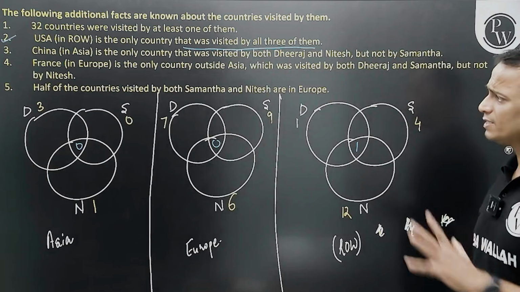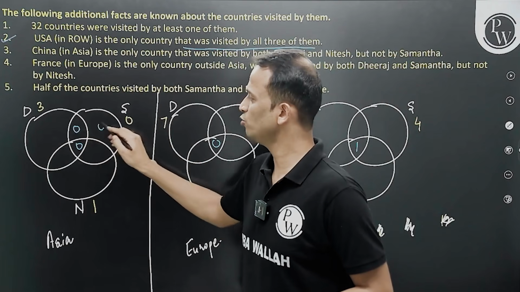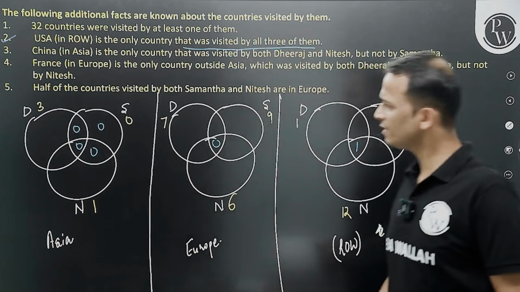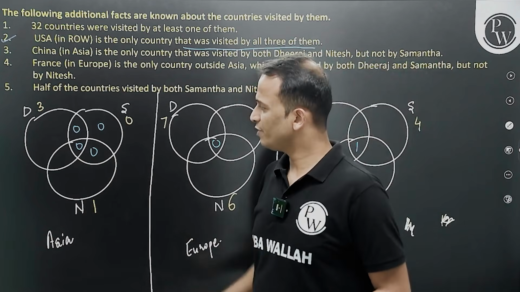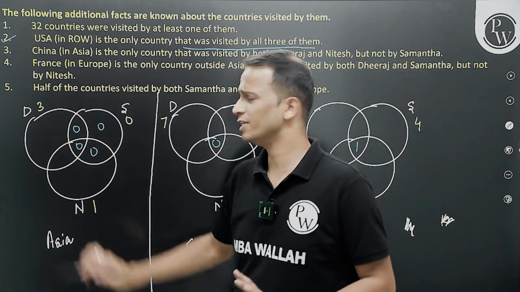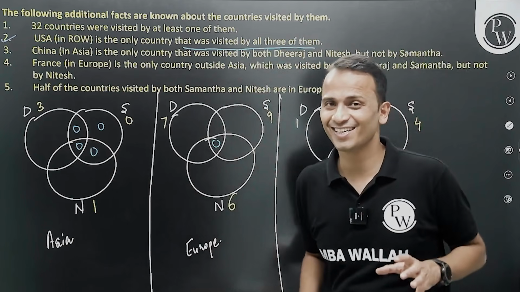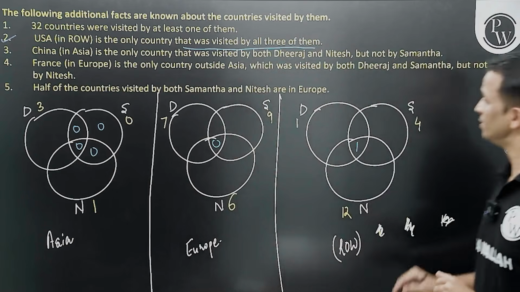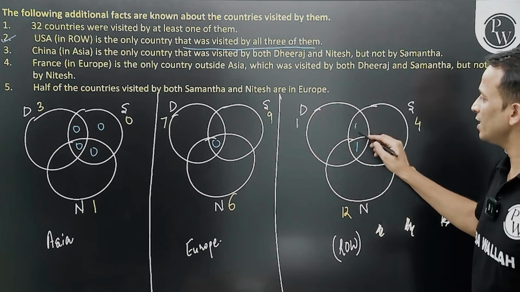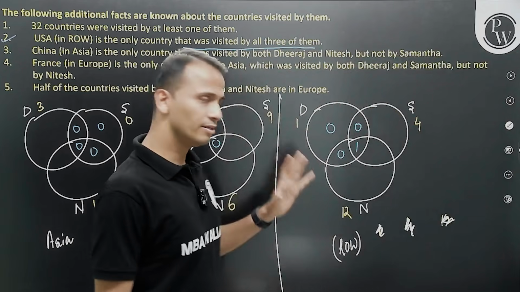Now with this 0, what all can I fill? First of all, Samantha's entire circle is 0, so all these values separately should be 0. Now 1 is left with Nitesh. It can come at any of these places. Similarly, Dheeraj is 3. I'll not touch it. Then 0, 7, 9 and 6, big numbers are there, so I'll not touch this one. 1 is already filled here and 1 is the total for Dheeraj, so the other places for Dheeraj should be 0. Perfect. Great. Done this much.